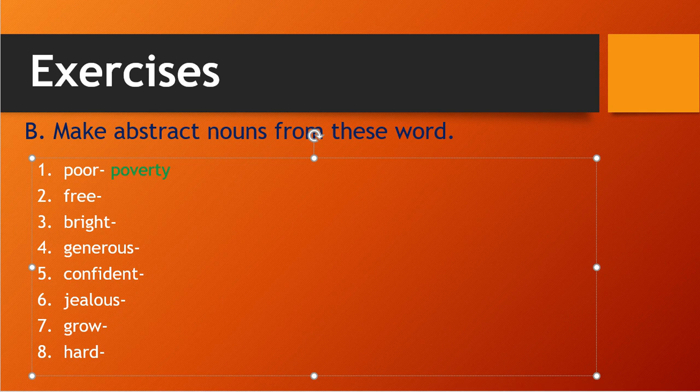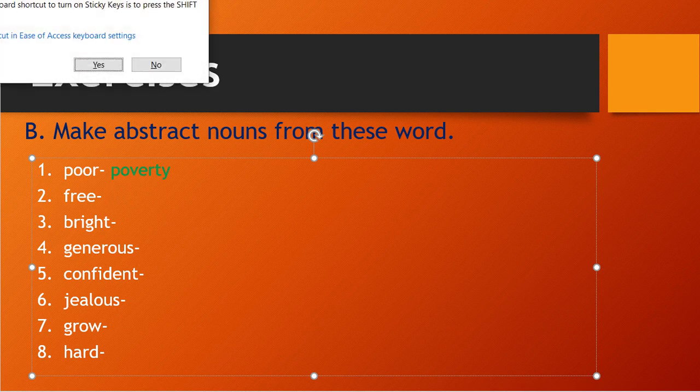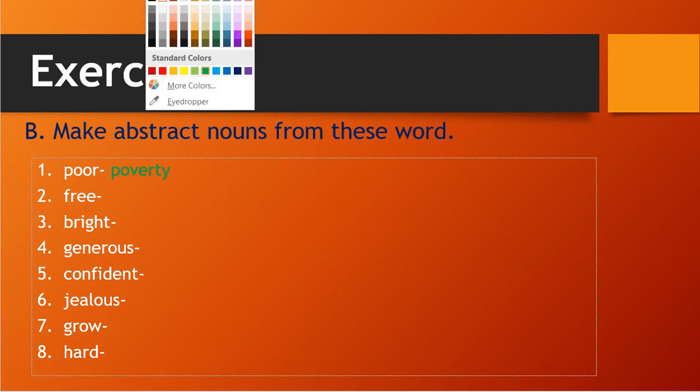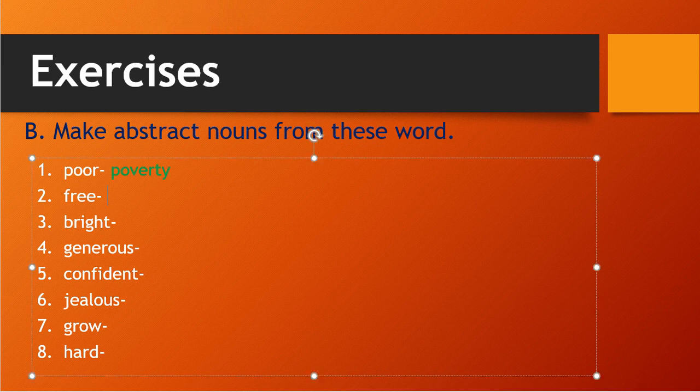Poverty. Free. So free will come with freedom. Correct? Freedom. Here dom is the correct one. So free, then lastly we add dom.